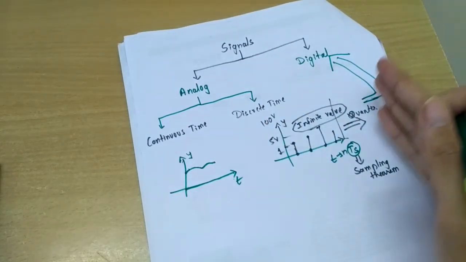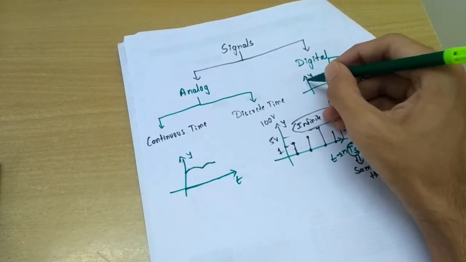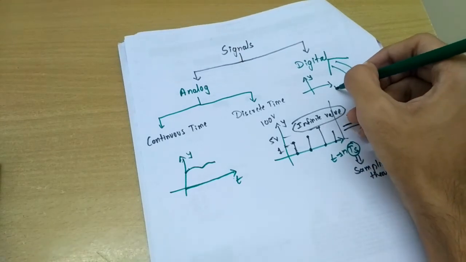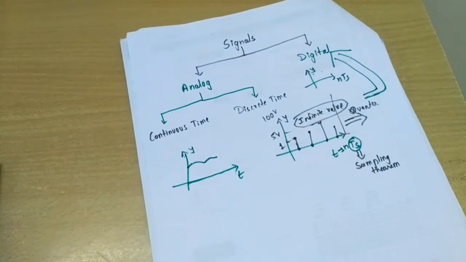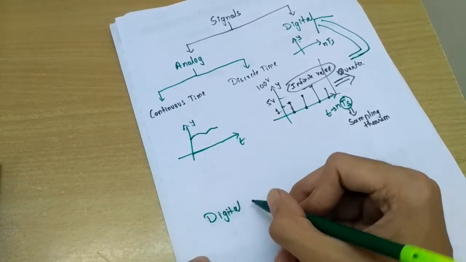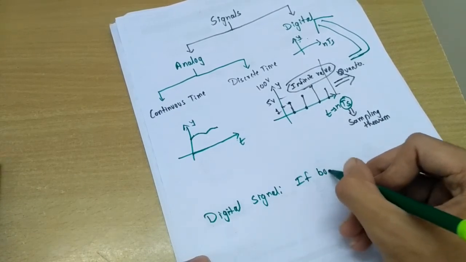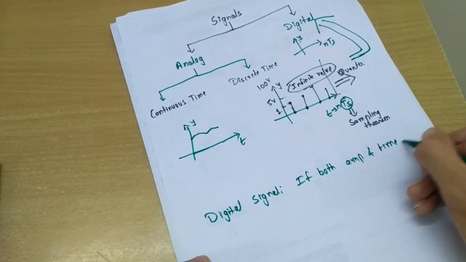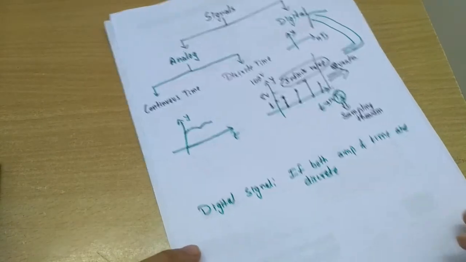Discrete time signal being quantized, that is if they have only finite values on amplitude axis. Okay, time is already quantized, but if amplitude is also quantized, then it is called digital signal. So the definition of digital signal is that if both amplitude and time are discrete, then it's called digital signal.